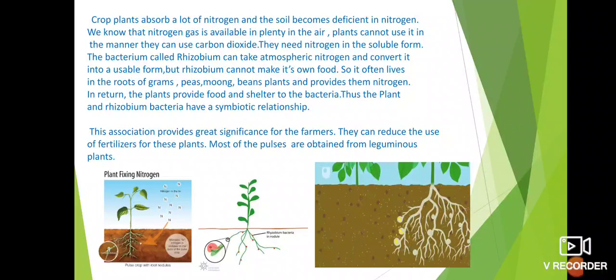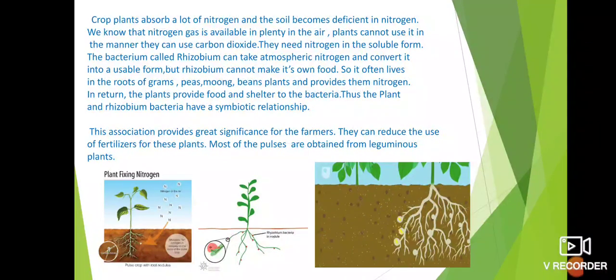Here is one more natural process to absorb nitrogen, that I have mentioned, with the help of Rhizobium bacteria. Yes, that process is explained in detail here. Crop plants absorb a lot of nitrogen and the soil becomes deficient in nitrogen. Crop plants absorb a lot of nitrogen for the preparation of protein and other components of food. That leads to a decrease in the amount of nitrogen in the soil. Deficient means a decrease or scarcity of nitrogen in the soil.